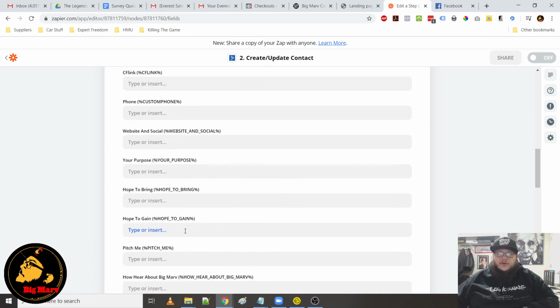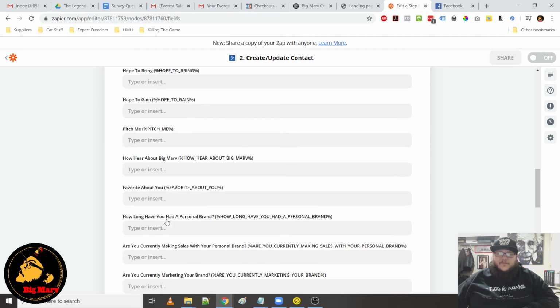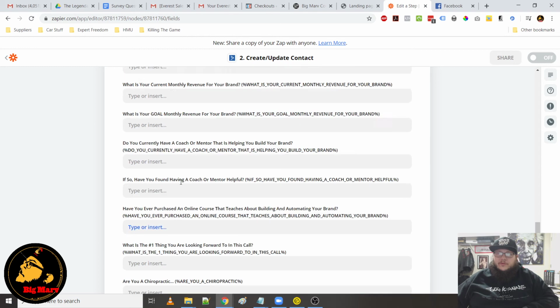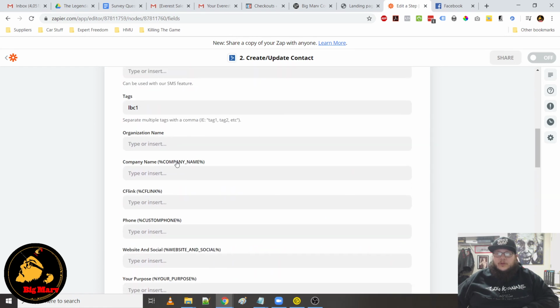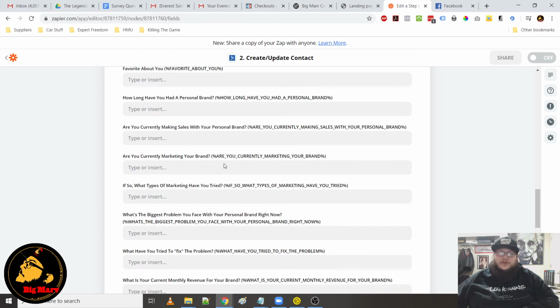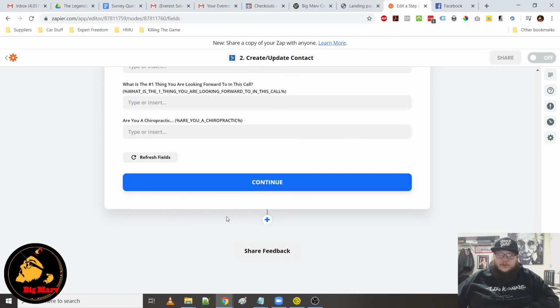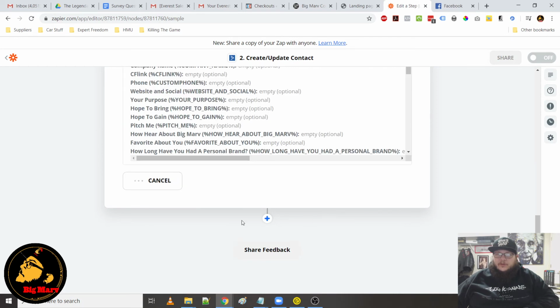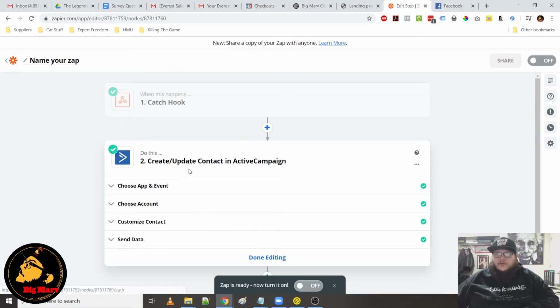Whatever tag you want to use will work there. These are all the custom fields that I have mapped inside ActiveCampaign. So if I wanted to create a custom form with all these custom fields pre-built in ActiveCampaign, I could do that and then map the data to it. And then you would just hit continue. I could test and it will send this contact over to ActiveCampaign.